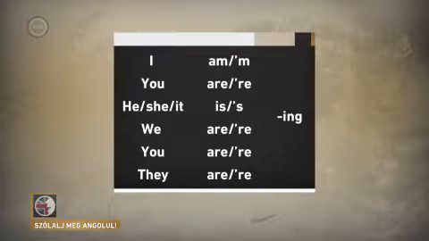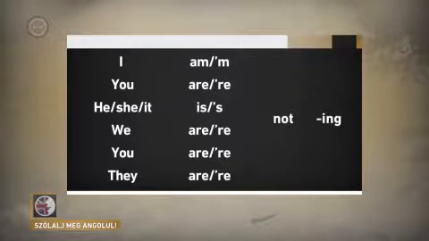Okay, we know that we normally use the short version. So, I'm, you're, he's, she's, it's, we're, you're, and they're. Good. Now, what about the other area where we have to be careful? Correctamundo. We have to be a little bit careful with the spelling of the ing form. Now, we know about English spelling changes for nouns in the plural, and we know about changing the spelling for the third person singular in the present simple.